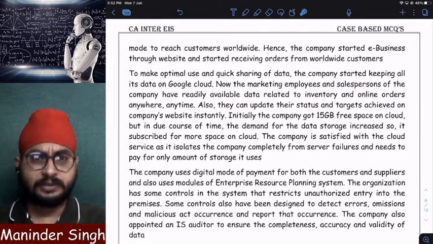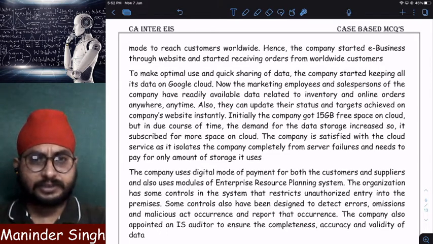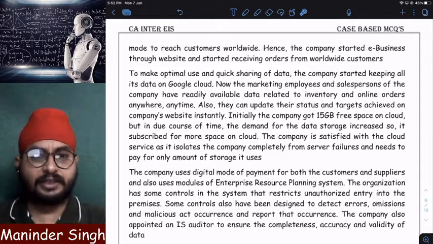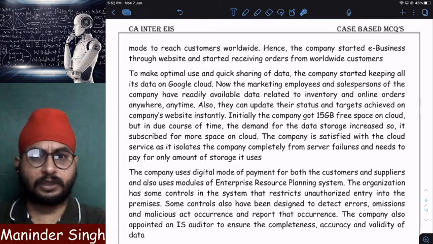The company became big. It started using automation. After automation, it also started an e-commerce website. Since data became very big and it wanted to share the data easily, it started uploading the data in Google Drive or Google Cloud. After using Google Drive, Google account, what happened?